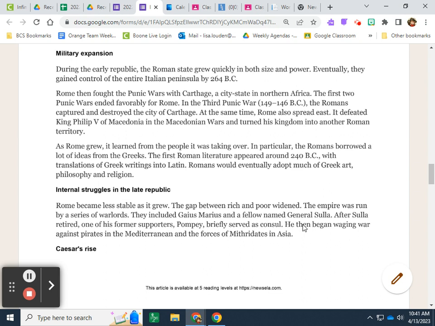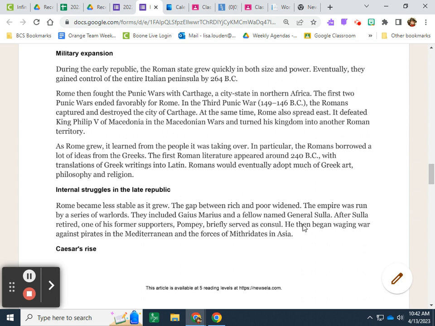Military expansion. During the early republic, the Roman state grew quickly in both size and power. Eventually, they gained control of the entire Italian peninsula by 264 BC. Rome then fought the Punic Wars against Carthage, a city-state in northern Africa. The first two Punic Wars ended favorably for Rome. In the Third Punic War, the Romans captured and destroyed the city of Carthage.